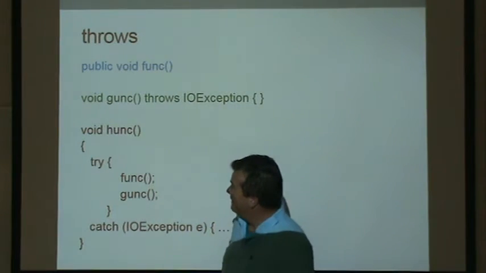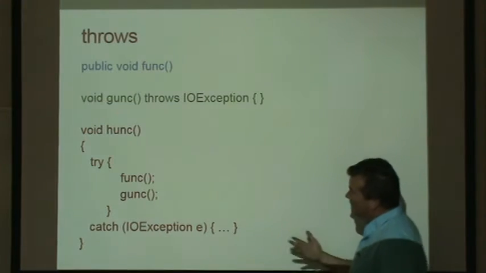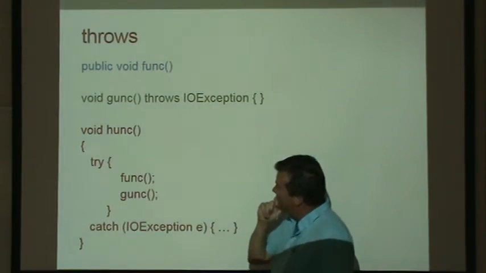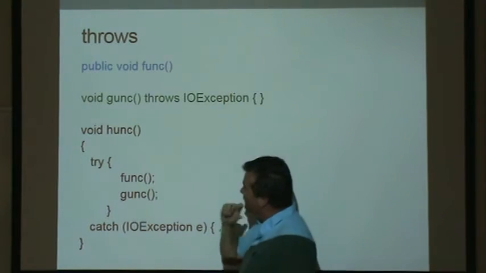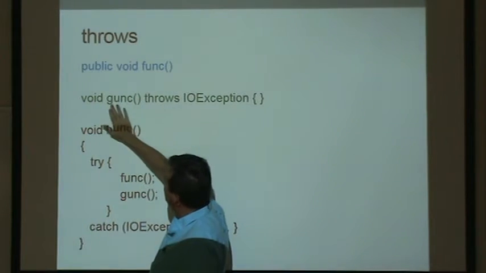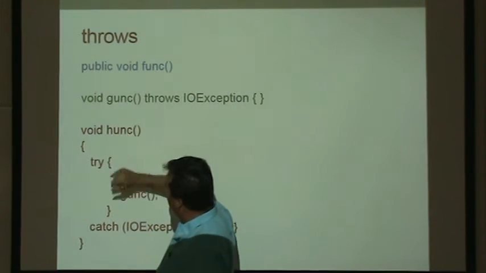Let's say for example, we have a function FUNC, and then we have GUNC, and HUNC.